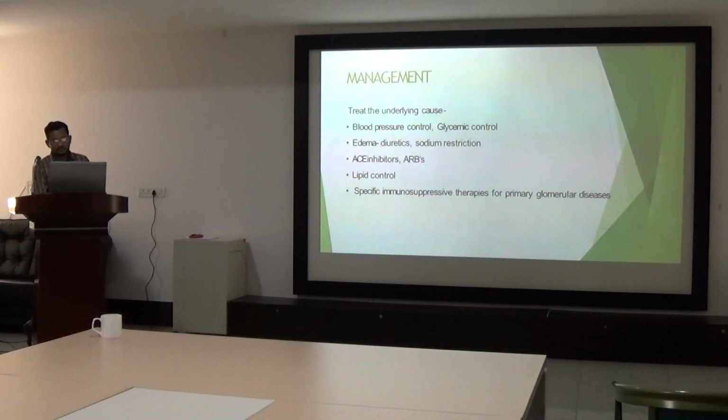Now, how to manage proteinuria? We have to treat the underlying cause. Basic management is blood pressure and sugar control. We have to treat edema with diuretics and sodium restriction. We have to give an ACE inhibitor or ARB. We have to control the lipids, and we have to give specific immunosuppression for the glomerular disease if detected in the renal biopsy.